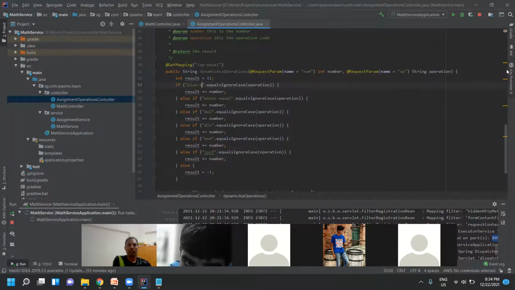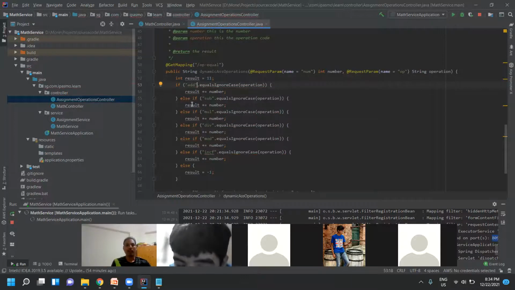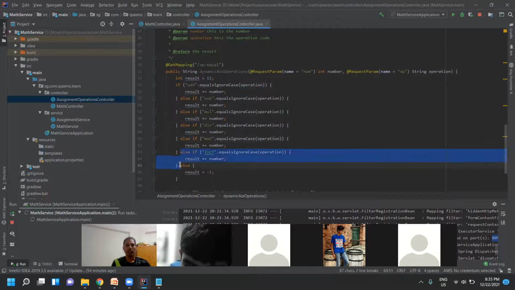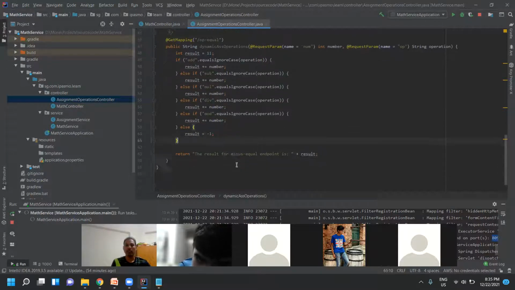And this one is plus already, right? So add, and then this one is sub. So add, subtract, multiply, division, and then modulus, and then remove this part, and nothing is there, so just mention it as -1.